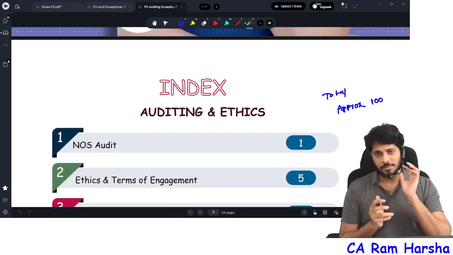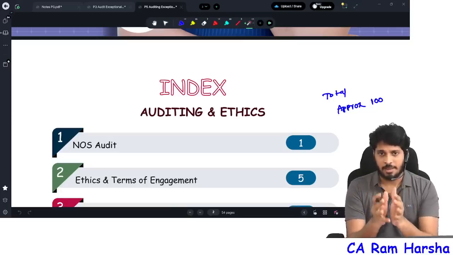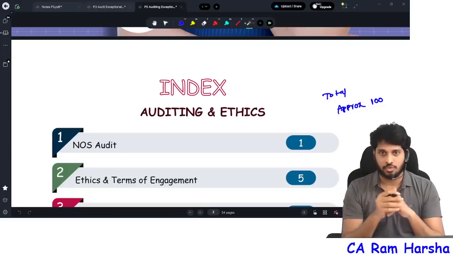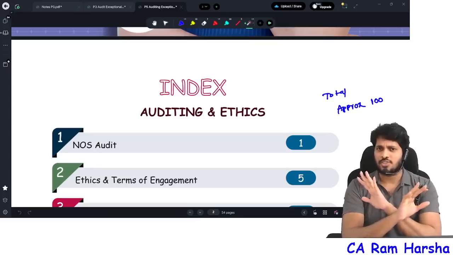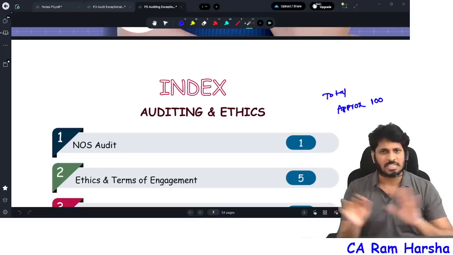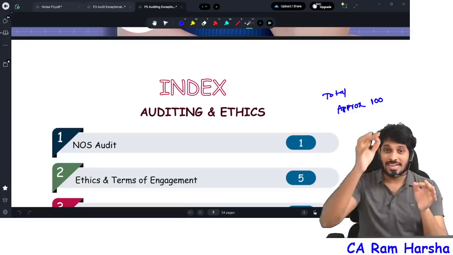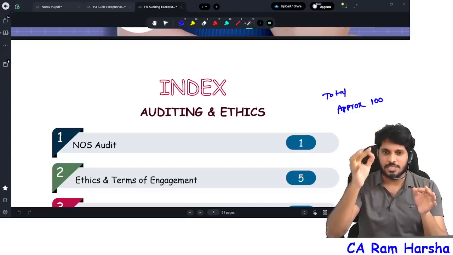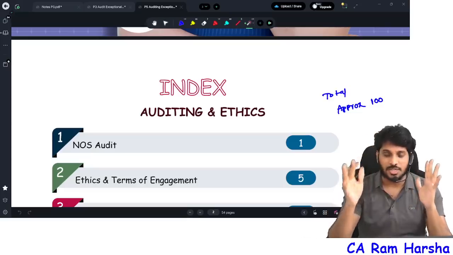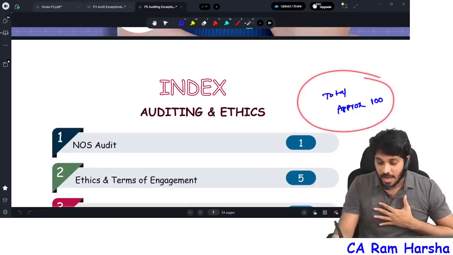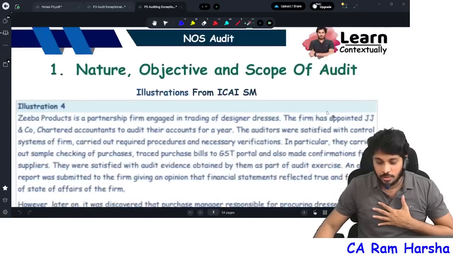Literally speaking, my students, whoever is following my book, GOAT Notes and Question Bank, or any other student, you don't have to revise all the question banks, all the questions, past exams, nothing. Why? If your conceptual clarity is strong, 70 to 80% of the questions you can solve based on conceptual clarity, where you can do really well. But in CA Inter, the 100 questions which I'm going to show you here,